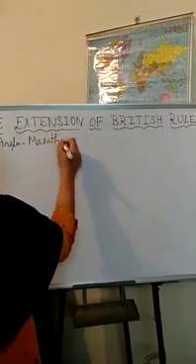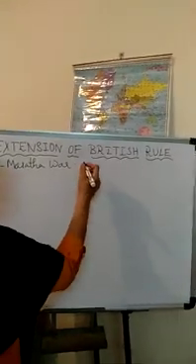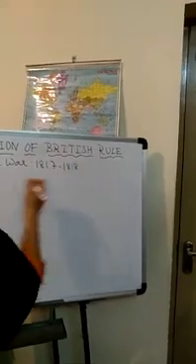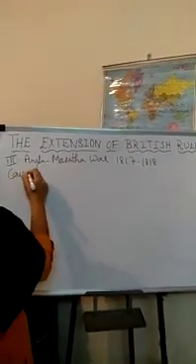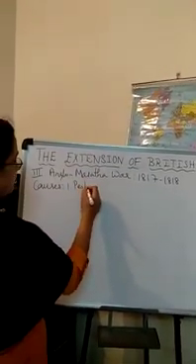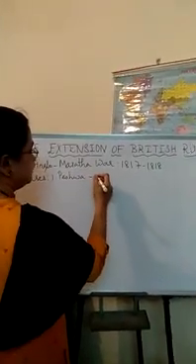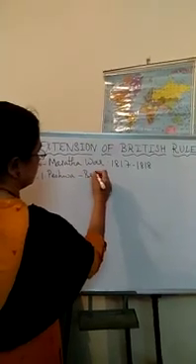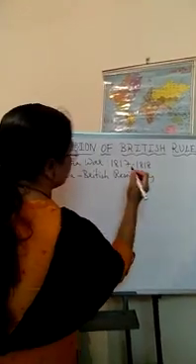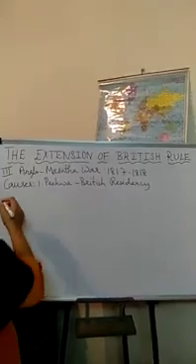Anglo-Maratha War. It was fought in the year 1870 to 1880. What were the causes? First, the Peshwa attacked the British residency in Pune and burnt it down.